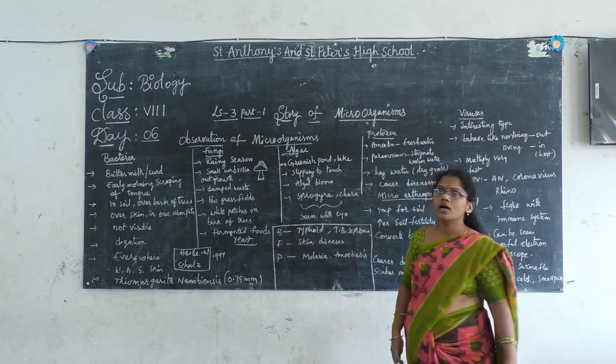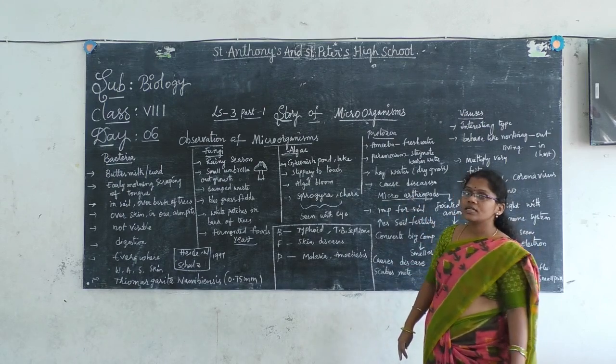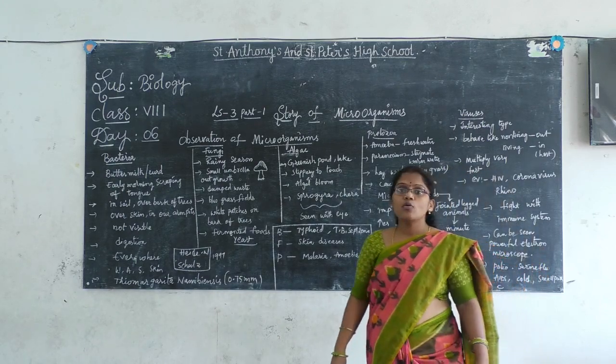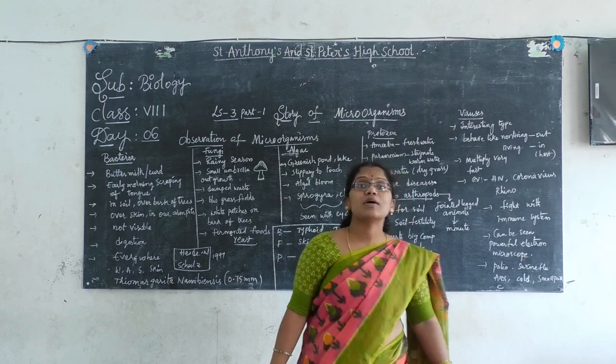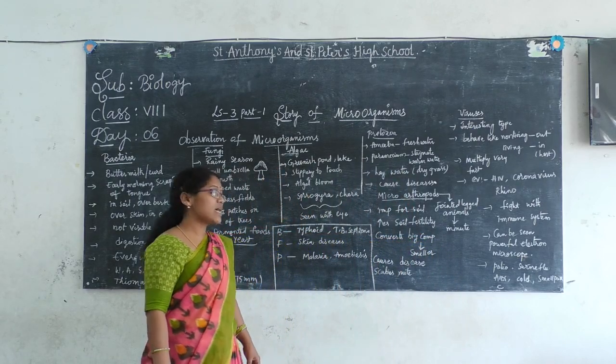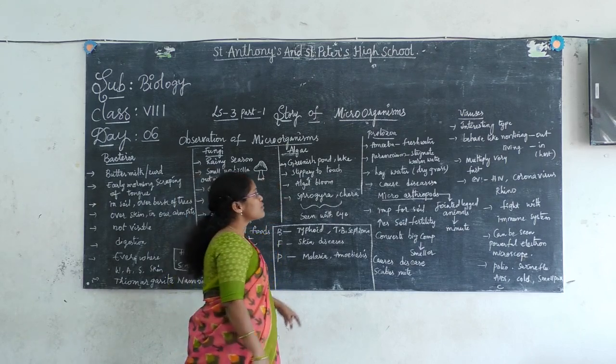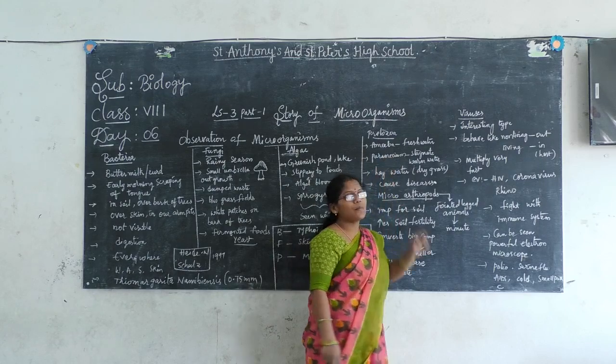Now coming to the protozoa. Protozoa is one of the types of microorganism that you can see in some fresh water as well as in some stagnant water, and they also cause many diseases. So first we come to know about the amoeba.